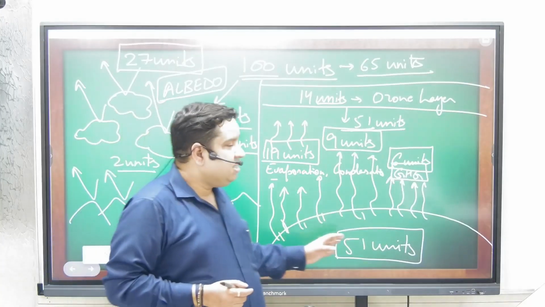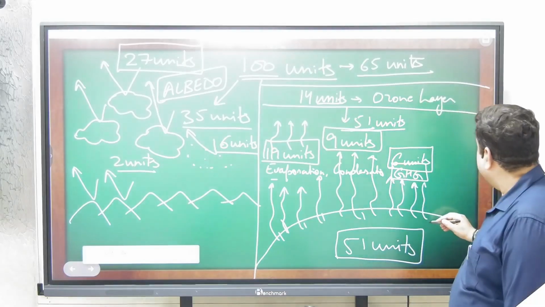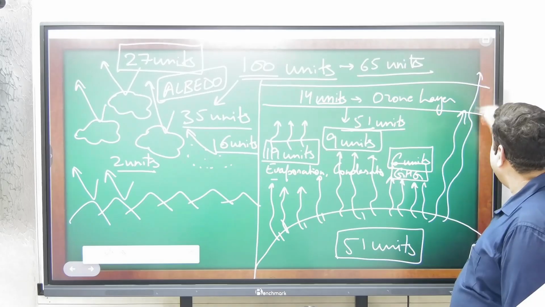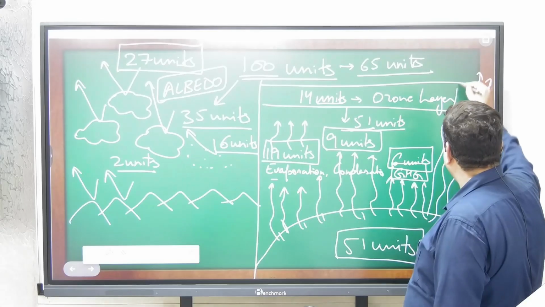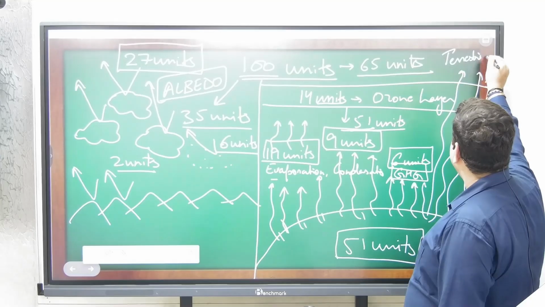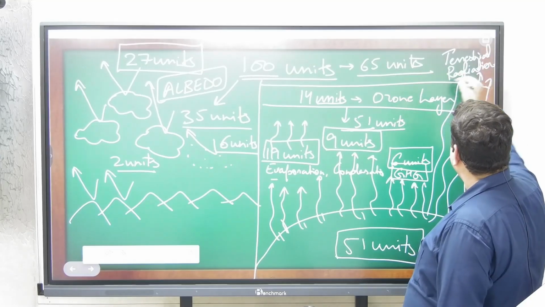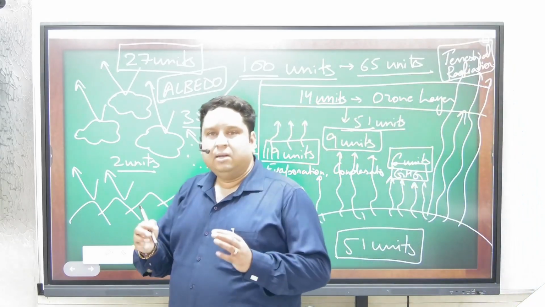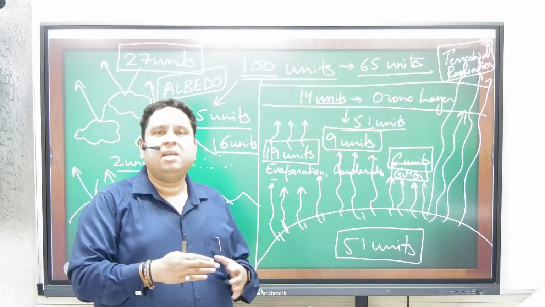Now the remaining 17 units will be sent back directly to the outer atmosphere in the form of terrestrial radiations. So here you can see that the total amount of radiations which the Earth has received, the same amount it has released back. It got 100 units, it sent back 100 units.